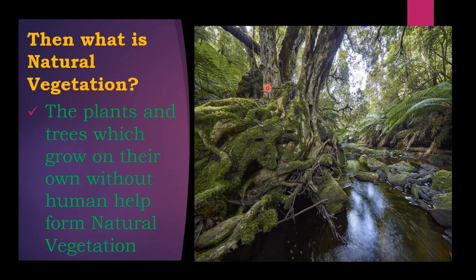Not only in a forest, but closer by the forest, there will be water, there will be a river, there will be a stream. So wherever they want, they grow. They have no proper fixed place, no proper made place for that, but they grow wherever they want. In a sense, they don't even know where they are growing, what they are growing, what they are, but they just grow on their own. So this is called natural vegetation.